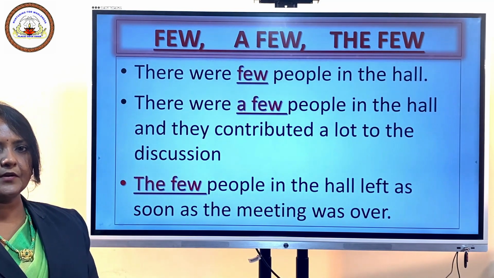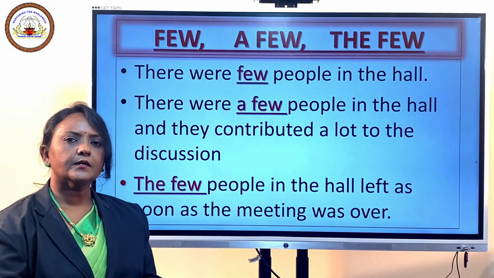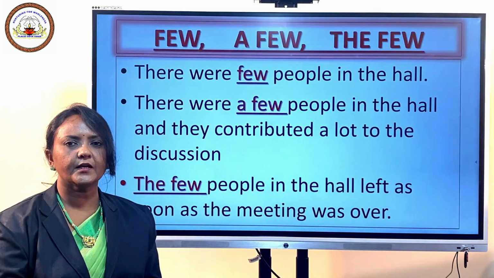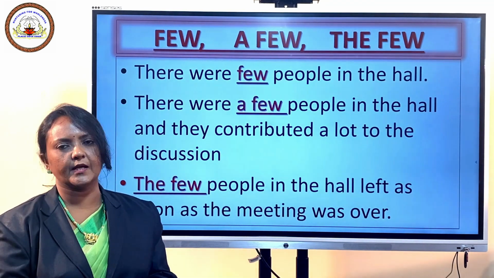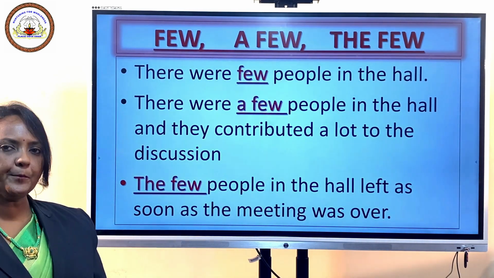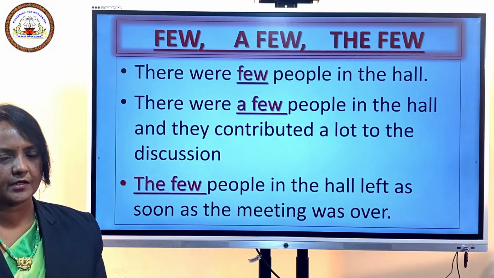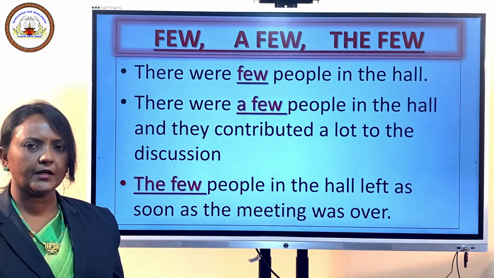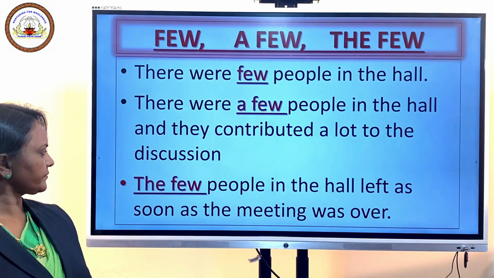See these sentences given here. There were few people in the hall. Speaker tries to convey a negative meaning. That means there was nobody in the hall, or one or two were there, but speaker tries to give a negative meaning. Second sentence. There were a few people in the hall and they contributed a lot to the discussion. So here speaker tries to convey a positive meaning. So we can come to a conclusion that a few is used in a positive sense.